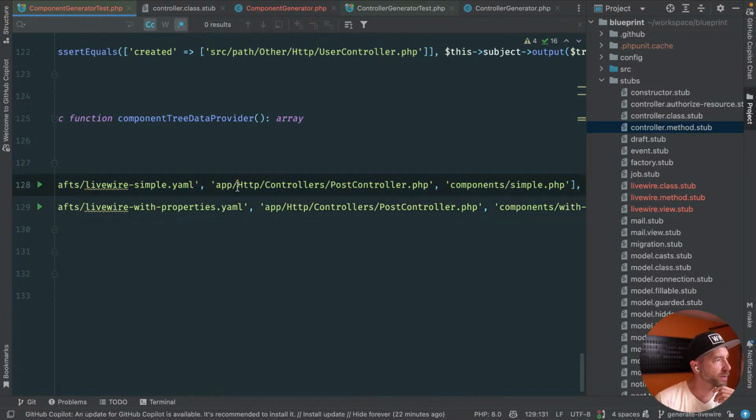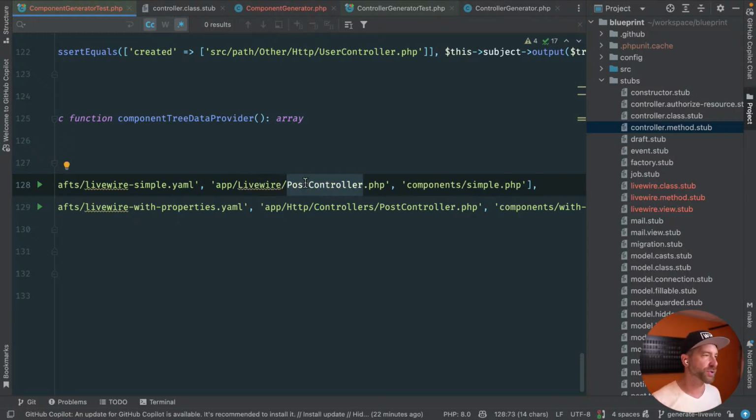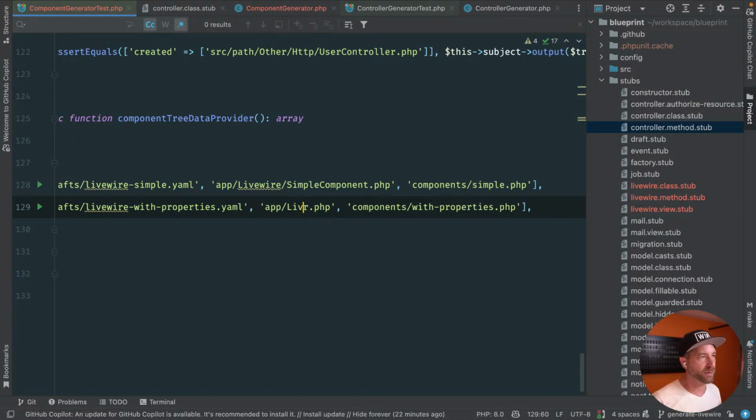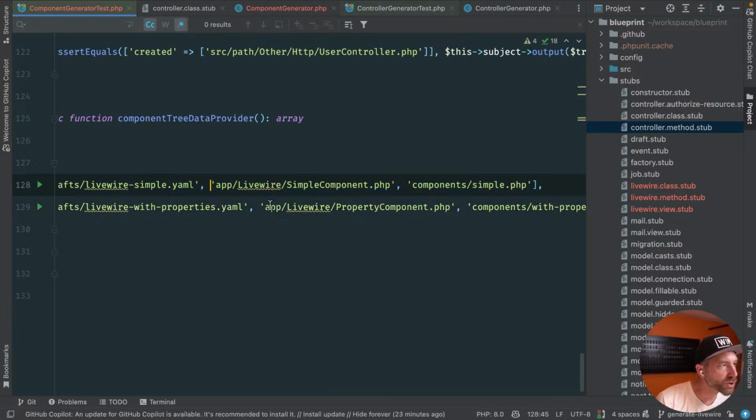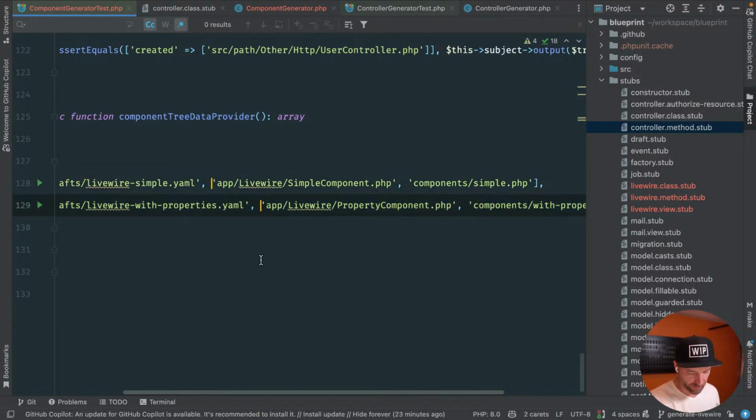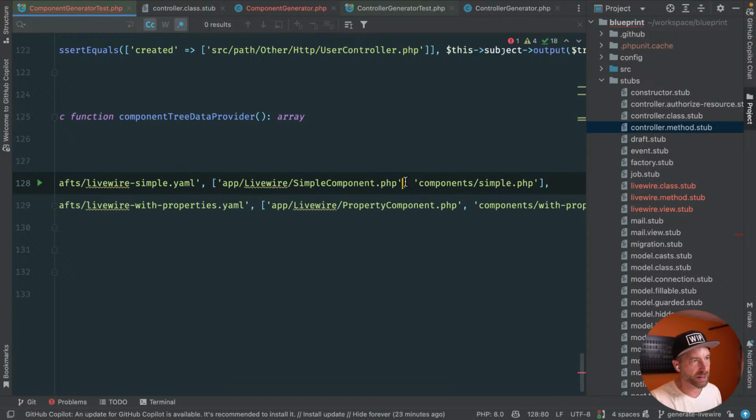Okay, so here's the thing. We're going to now generate app Livewire, and then this will just be like simple component or something like that. Okay, and then this one will be app Livewire property component. All right, and technically we said we're going to go ahead and generate the view. So we actually need to output multiple paths here.